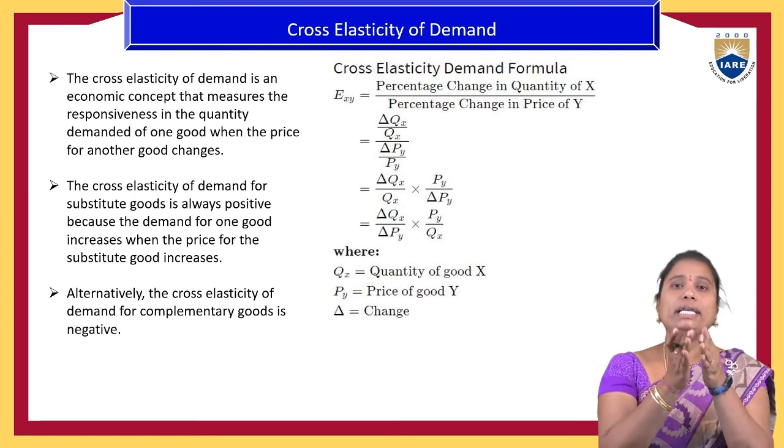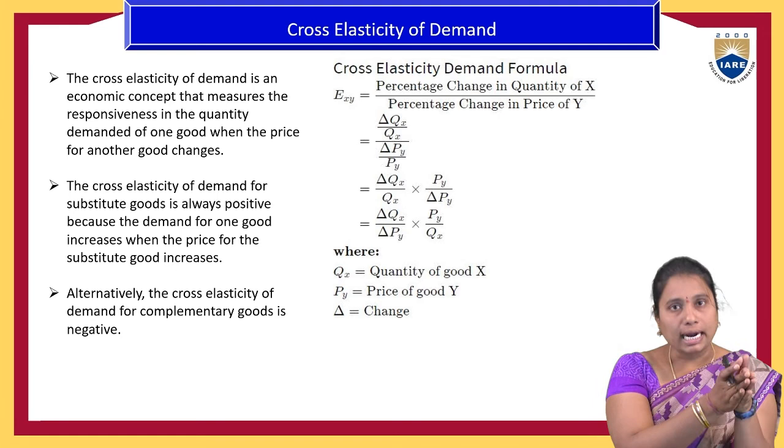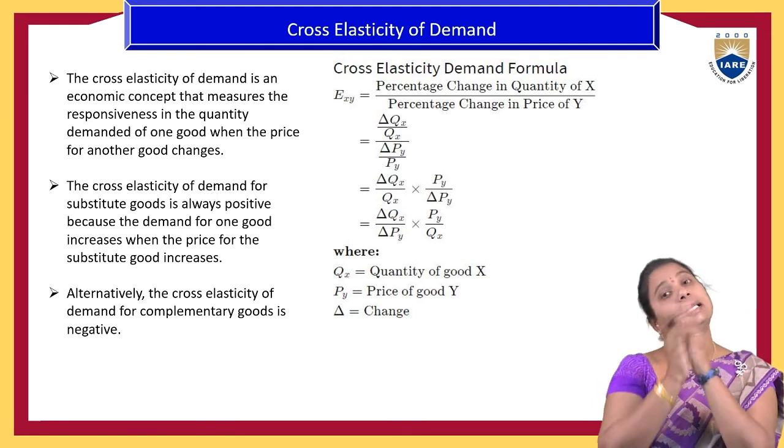So that is the quantity of one product and the determinant factor of another product.